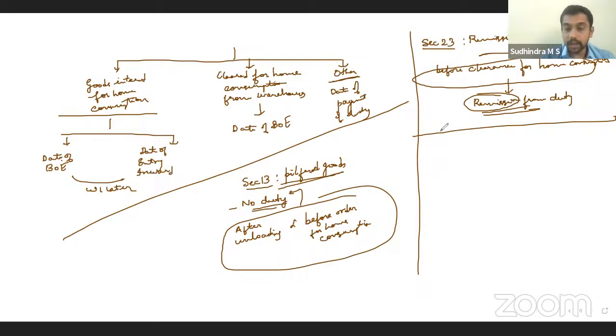Next one, abandonment, right to relinquishment. You have received the goods. When you received the goods, you got to know in the customs station that this is not as per the specification. This is not what I ordered. In that case, if you want to take it back, what you have to do? You have to pay duty. Correct. If you have to take it out, you have to pay duty. You have to send it back. That is the exporter's headache to take it back.